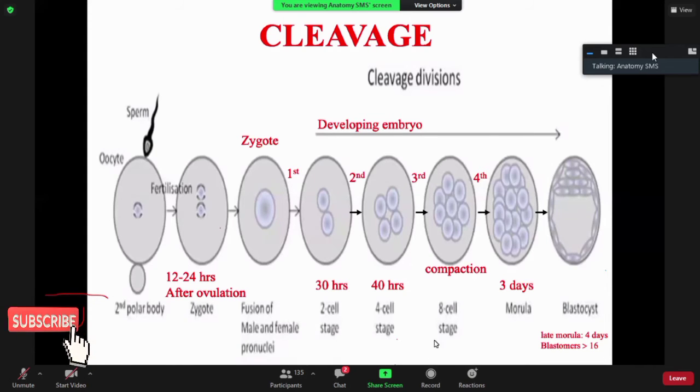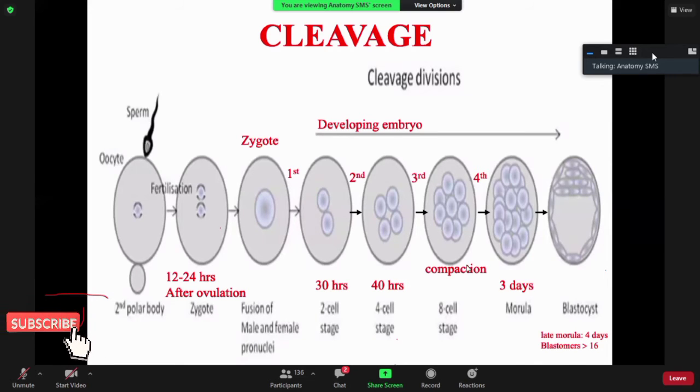Now, at the 8 cell stage, the cells or the blastomeres kind of... look at the second cleavage, giving rise to the 4 blastomeres. You can see that the cells are loosely attached to each other. But after the third cleavage division, the cells kind of become compacted. They move closer to each other. So we call that process compaction.